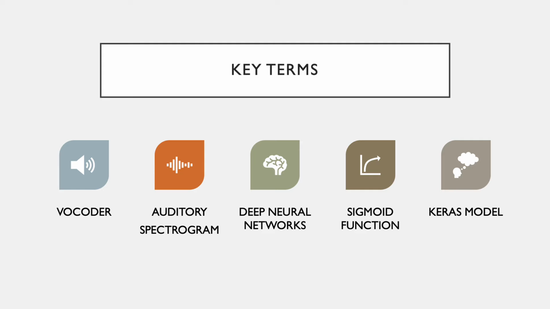Before we delve deeper into deep neural networks, we should first learn some key terms. A vocoder is an instrument that analyzes and synthesizes human speech. A deep neural network models the structure and function of the brain. It consists of multiple layers between the input and output layers. Each layer is made up of neurons with synapses and activation functions connecting them.